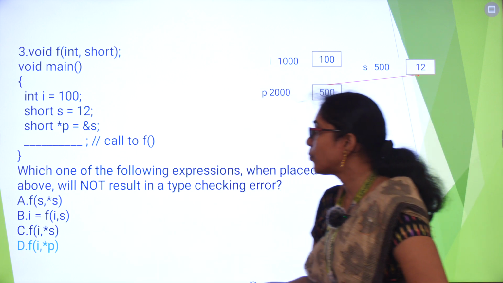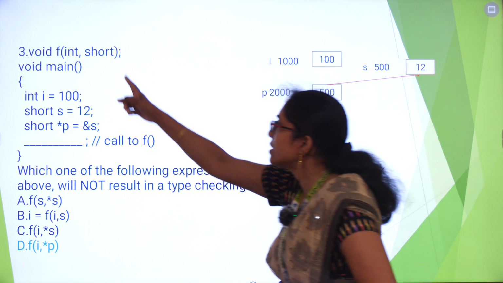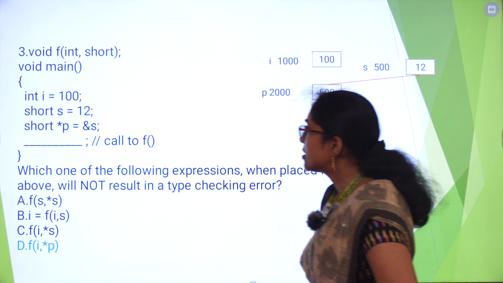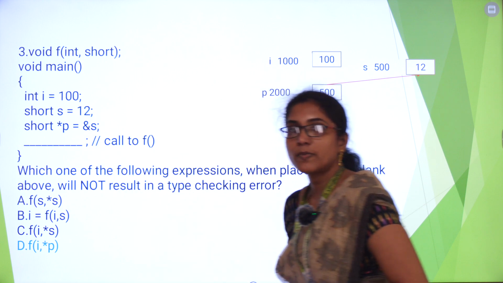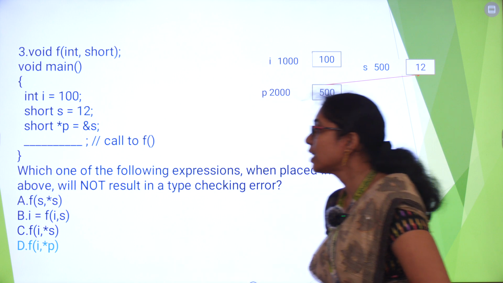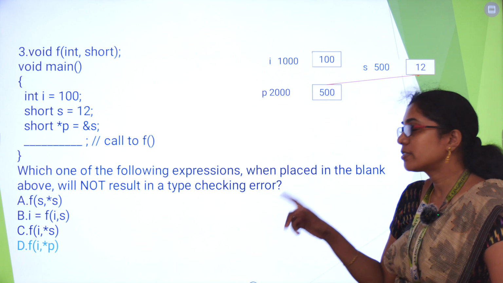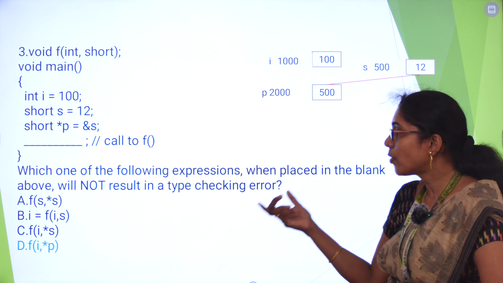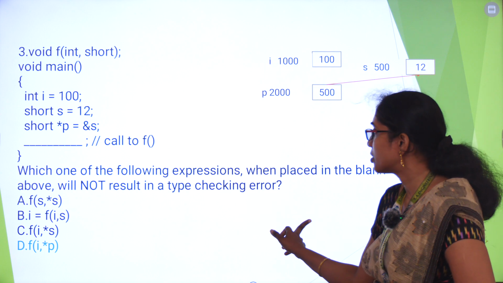Third option, C, f(i, *s). Okay, i is an integer. Then *s: s is not a pointer variable, it is a normal variable. So this will not work. Last option, f(i, *p). So *p means s. So f of i, s. That is the correct option.